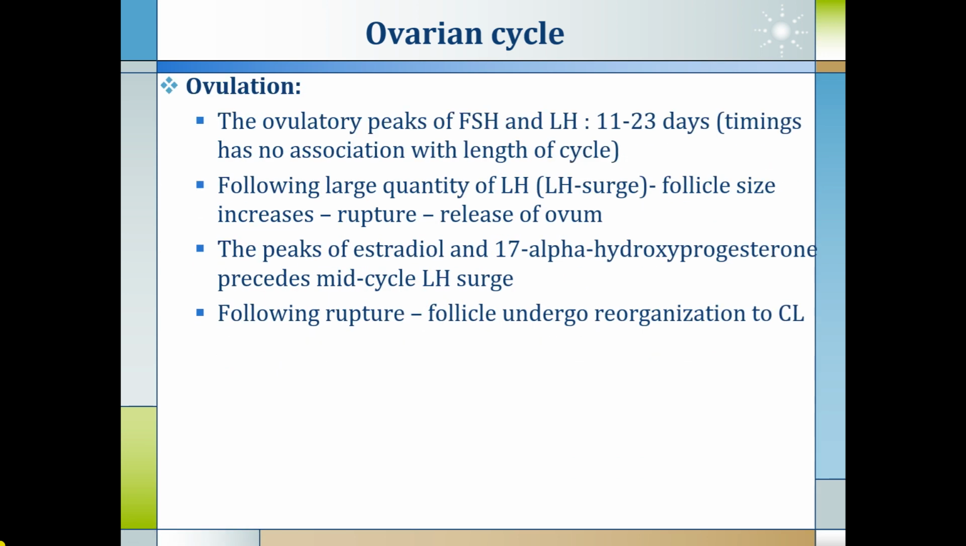The second phase of the ovarian cycle is ovulation. The ovulatory peaks of FSH and LH, at 11 to 23 days, have no association with the length of the cycle. Following a large quantity of LH, that is also called the LH surge, the follicle size increases and the follicle ruptures, releasing the mature ovum. The peaks of estradiol and 17-alpha hydroxyprogesterone precede the mid-cycle LH surge. After the follicular rupture, the follicle undergoes reorganization into the corpus luteum.